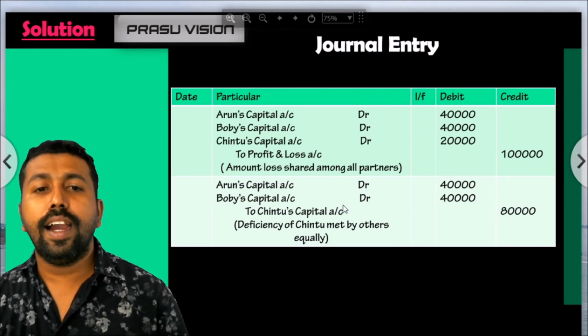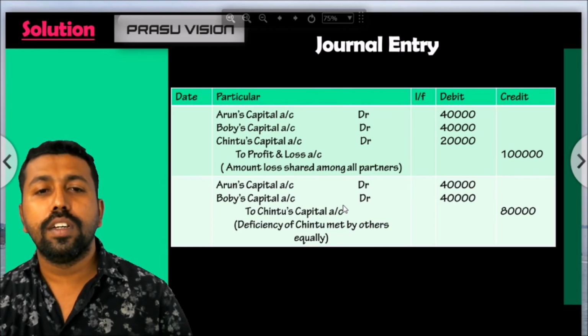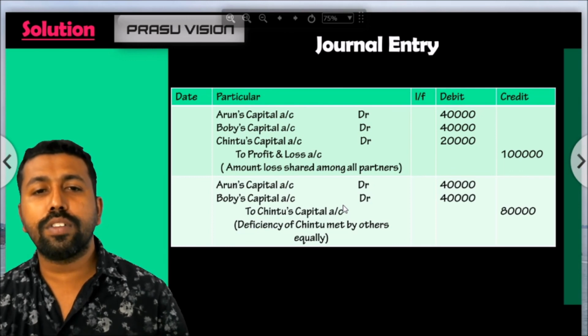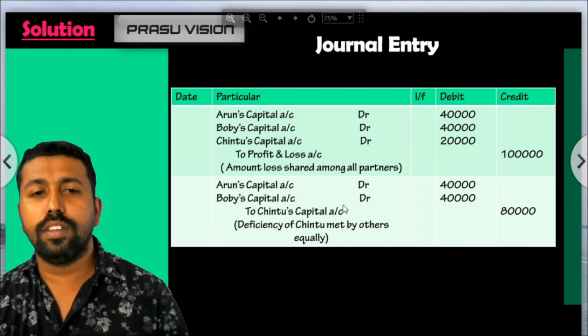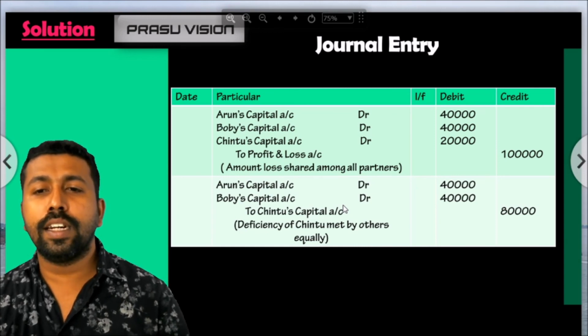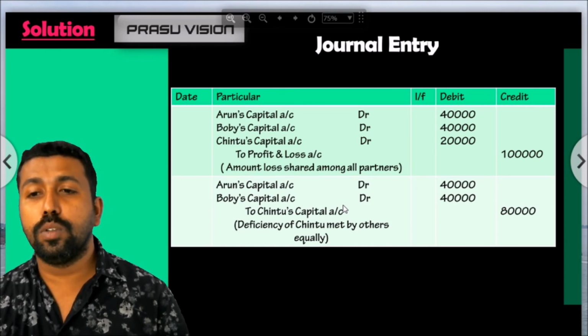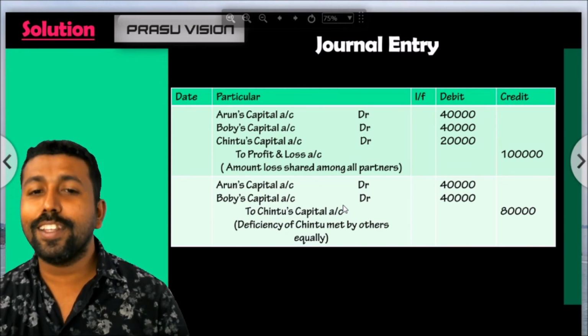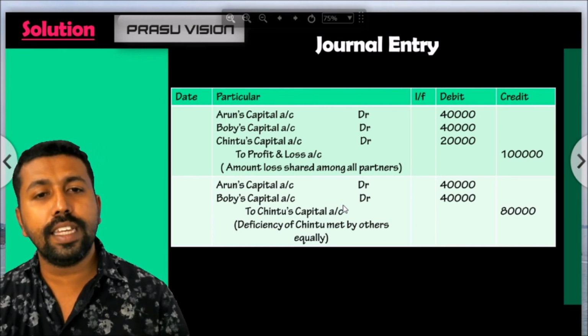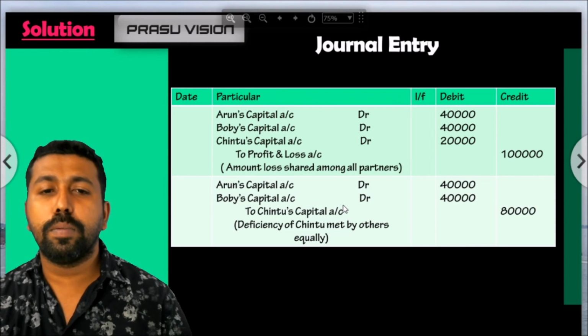Then we have to write the adjusting entry for the guaranteed amount. The deficiency amount is 80,000, and Arun and Bobby are sharing equally. So Arun's capital account debit, Bobby's capital account debit, since they are losing. They are giving the deficiency amount, and Chindu's capital account is credited, 80,000. When the capital account increases, it is credited. When it decreases, it is debited. I think you remember the rules. So this is the case. There is nothing to be shown in the profit and loss appropriation account.